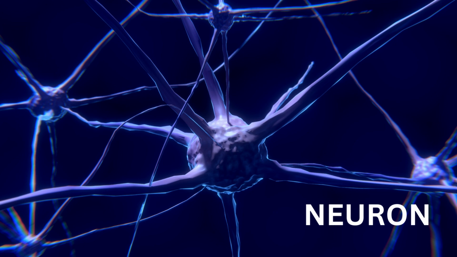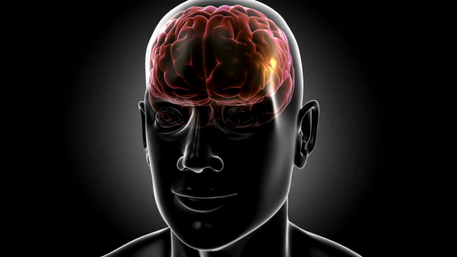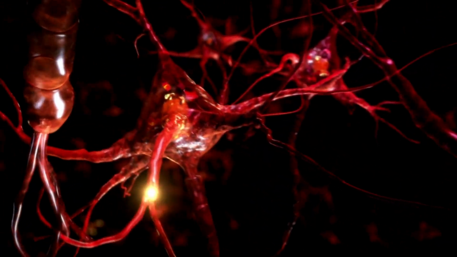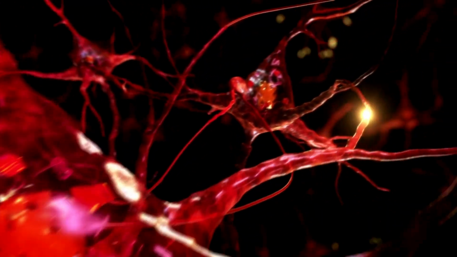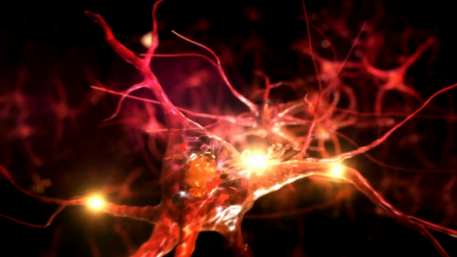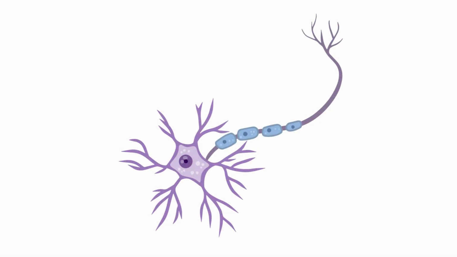At the microscopic level, the brain is composed of neurons, which are specialized cells. Neurons are the building blocks of the brain and nervous system, the cells responsible for receiving sensory information from the outside world, transmitting motor commands to our muscles, and transforming and relaying electrical signals at every step. Each neuron is composed of multiple components.